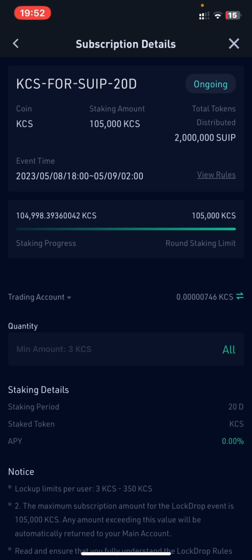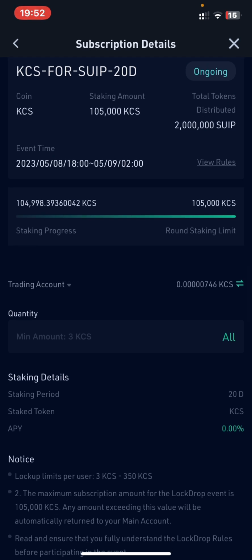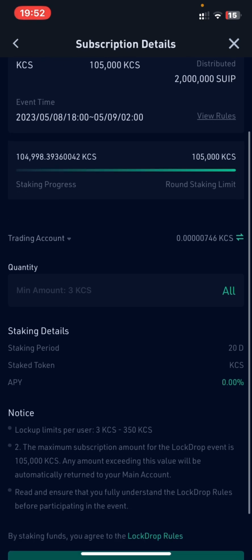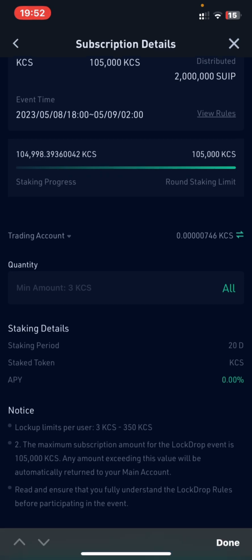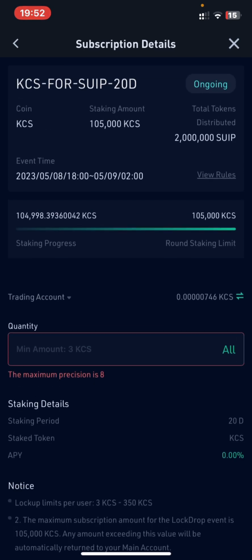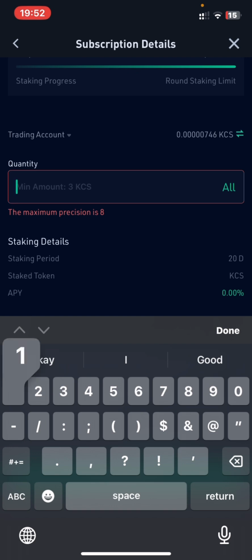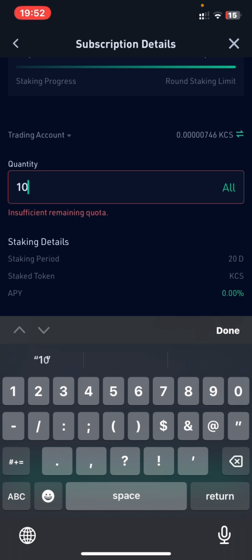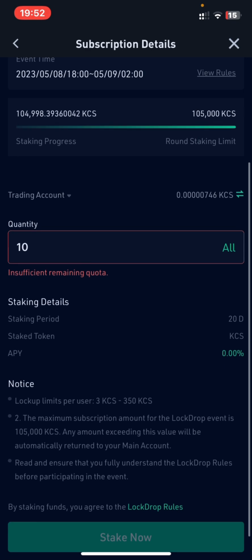And right now, you just have to be here before everyone stakes their token, because there is limit for this pool. So once this limit has been met, you won't be able to stake your token again. So after you come over here, if no one is staking already, you can just stake your own. Maybe you want to stake 3 or 2 or 10. You just have to press max over here, press the amount of token you want to stake. Let's say for instance you want to stake 10. You press OK, then you come over here, then you press stake.